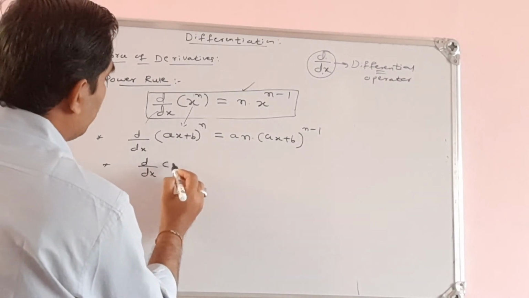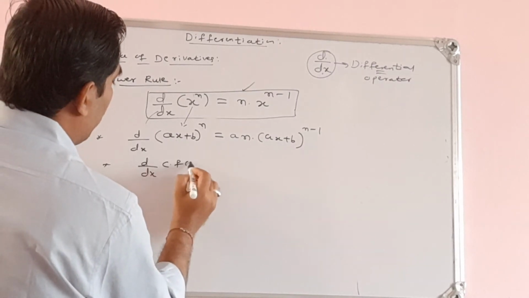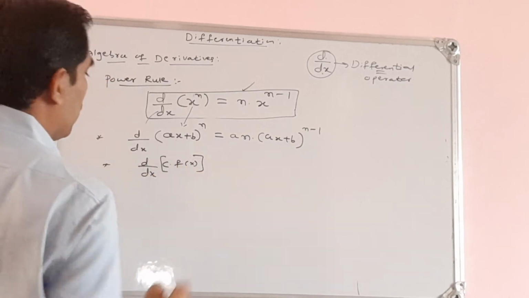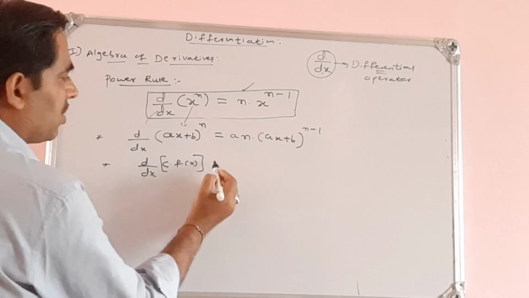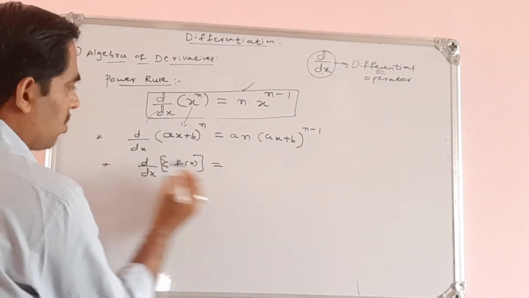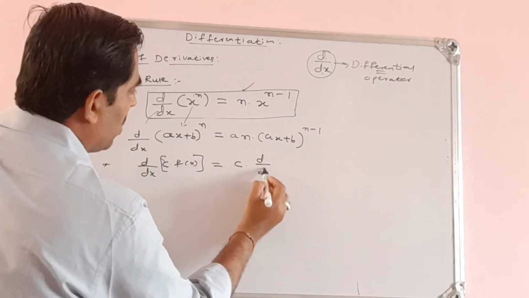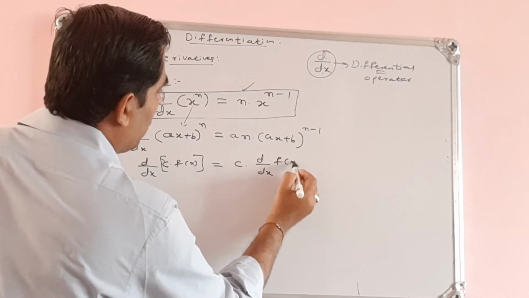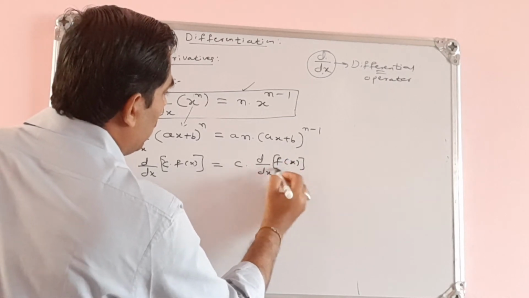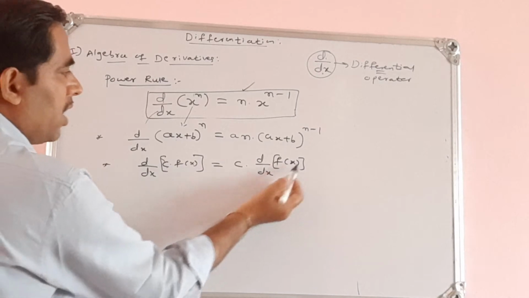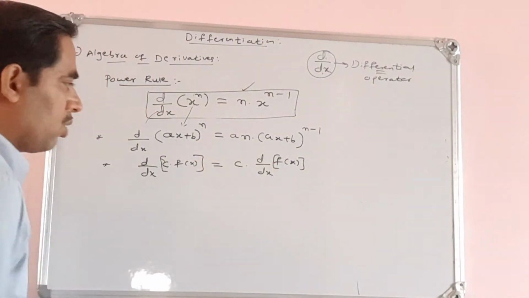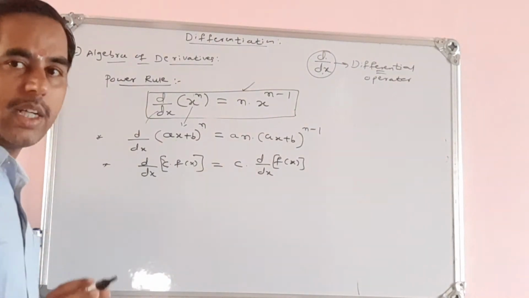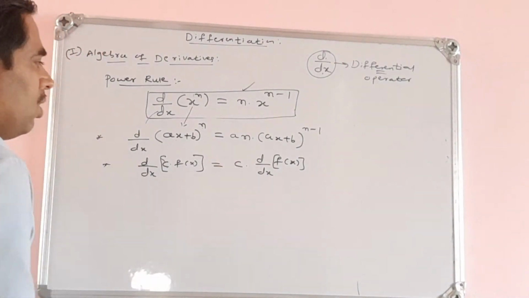See, if I write c into f of x, the derivative of this. Derivative of some constant into f of x, then the constant comes outside. So we can take the constant outside the differential operator and we can differentiate the function. Take the constant outside and differentiate whatever function is given, so the differential operator acts on the given function. Okay, so this also you can do.